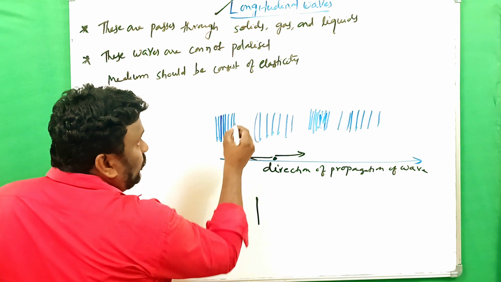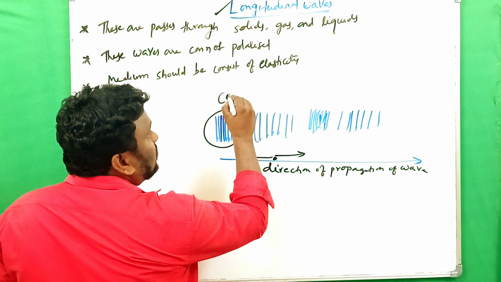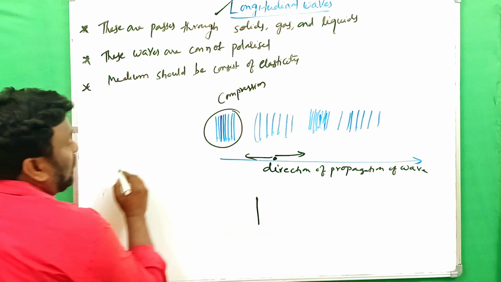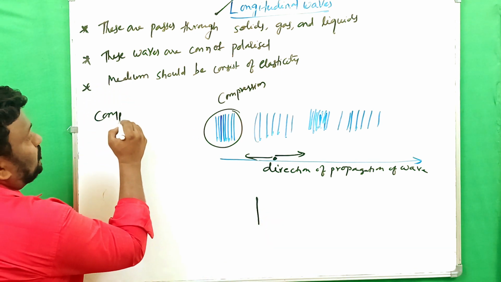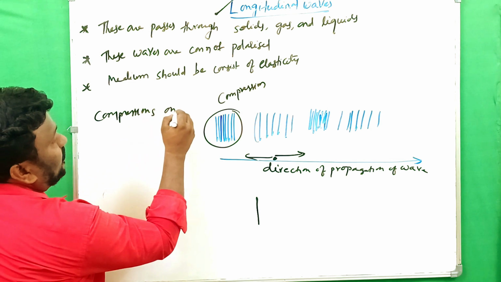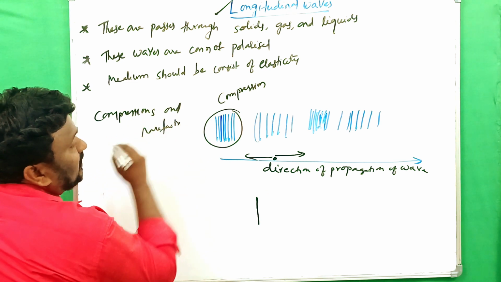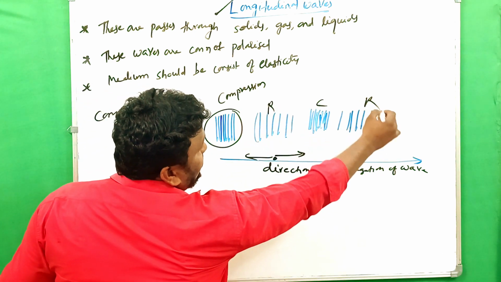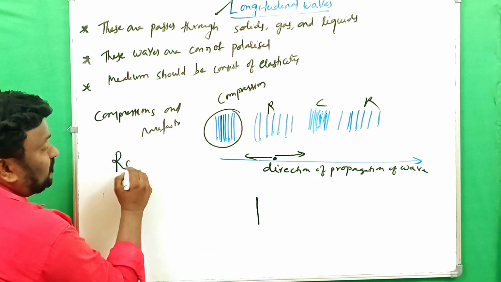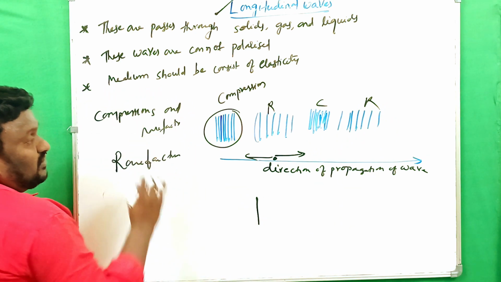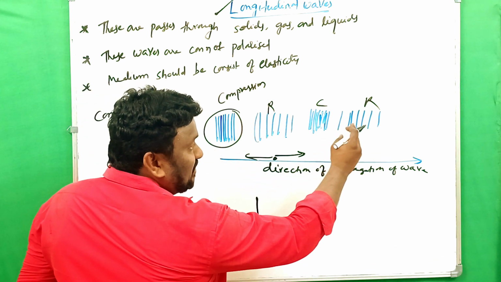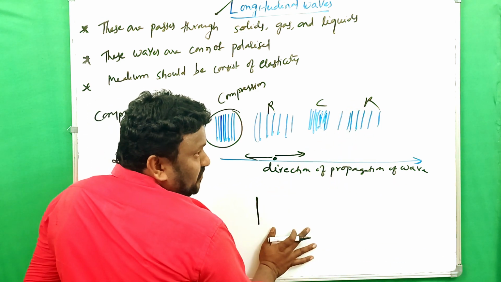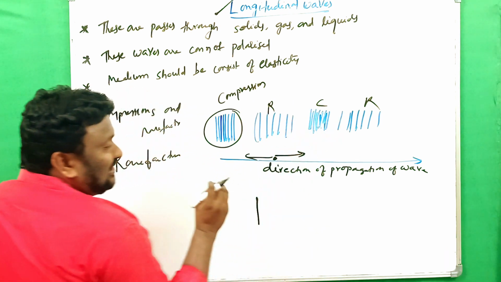In a longitudinal wave, where the particles are crowded together, that is called a compression. That means a longitudinal wave consists of compressions and rarefactions. This is the compression, and the next one is a rarefaction. Again compression and rarefaction. How can we define rarefaction? It is the region in a longitudinal wave where the particles are separated by some distance. So this is simply about a longitudinal wave.